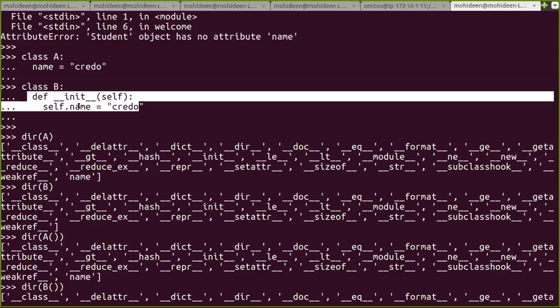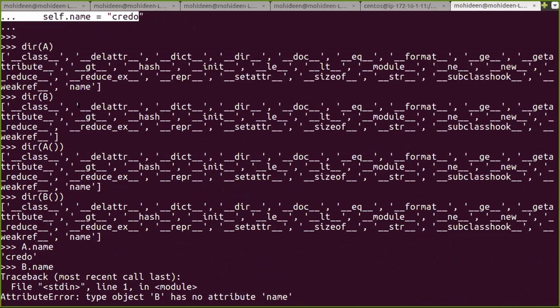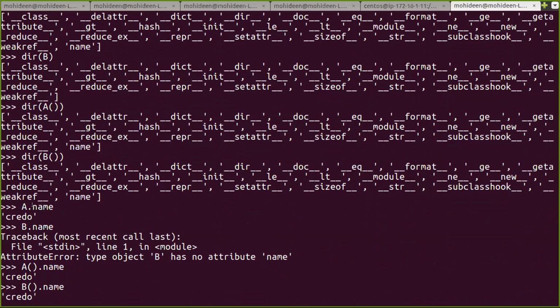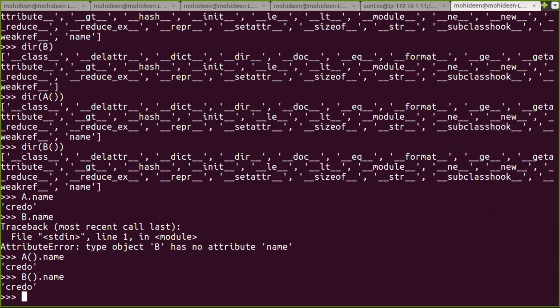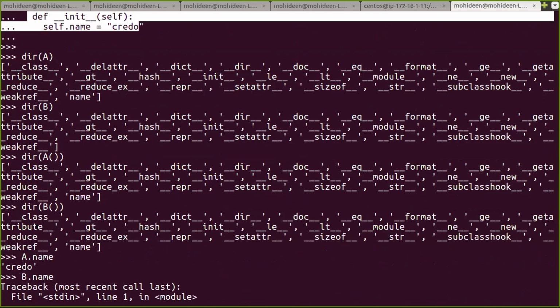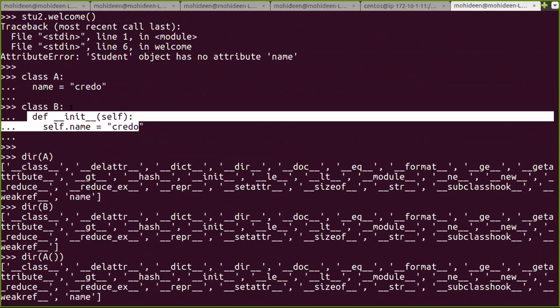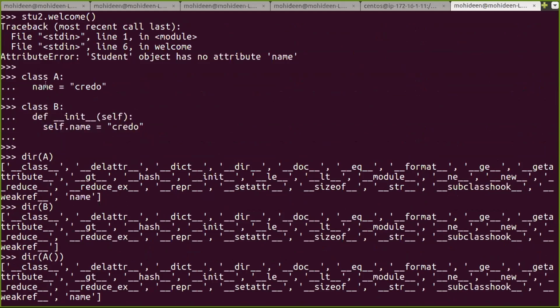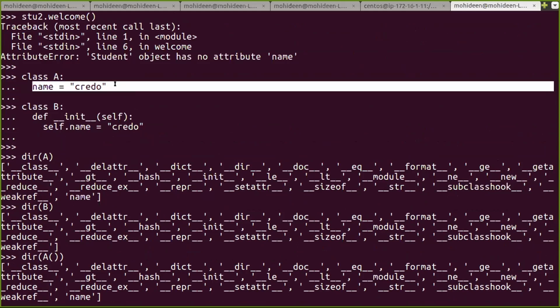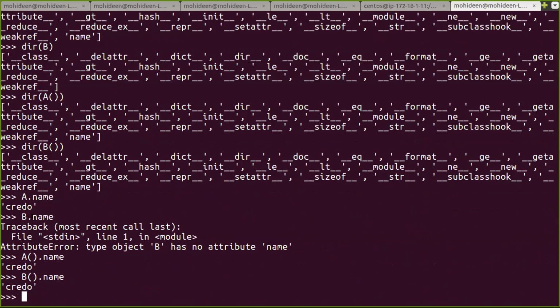Can you go a little bit down to how you have initiated it? Yes. So when I say A, Credo comes. When you said B dot name, it did not come because it was not initiated. It is not defined. I have not created name inside my class B. That's why B dot name gives an error.